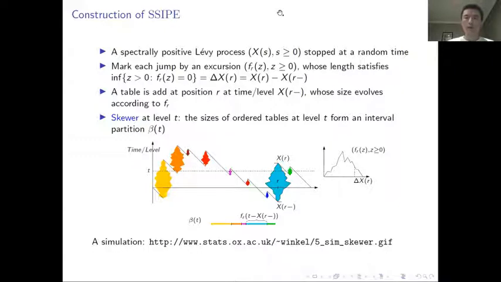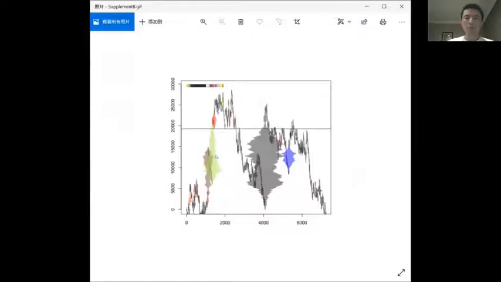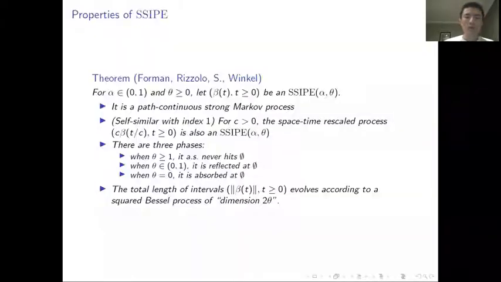Like here, I will show you a simulation. On bottom right, you see this level process marked by excursions, and this corresponds to the interval partition evolution showing on the top left. Back to our slides, we have obtained a number of properties about the limiting interval partition evolution.